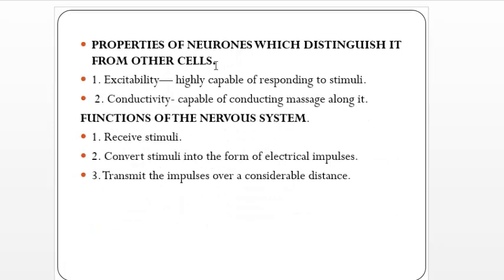And there are main properties of the neuron or nerve cell that distinguish it from other cells. There are 3 main properties: excitability, conductivity, and transduction. Excitability is the ability of the neuron to respond to a stimulus, and conductivity is the ability of the neuron to conduct a message. The last is transduction. So a neuron can act as a transducer, with the ability to convert a stimulus into an electrical signal.